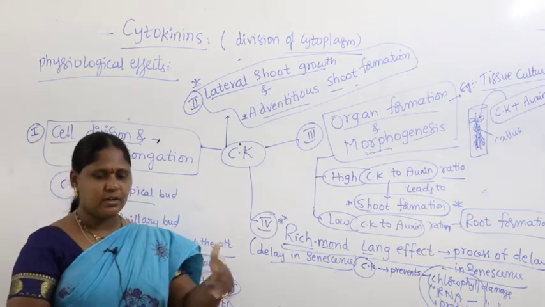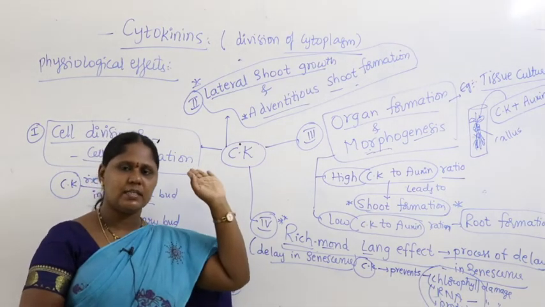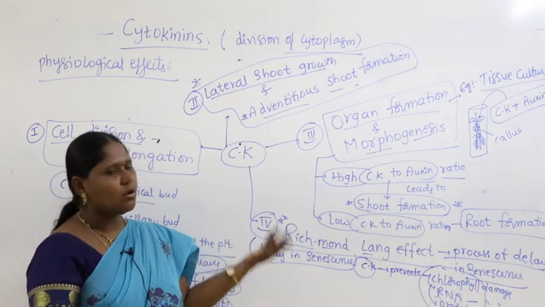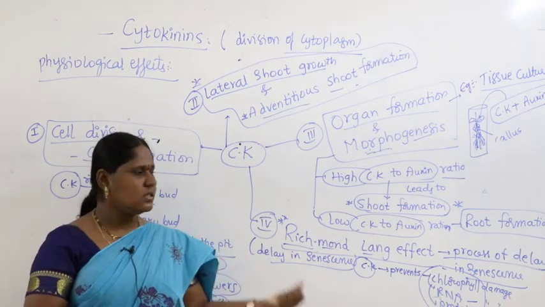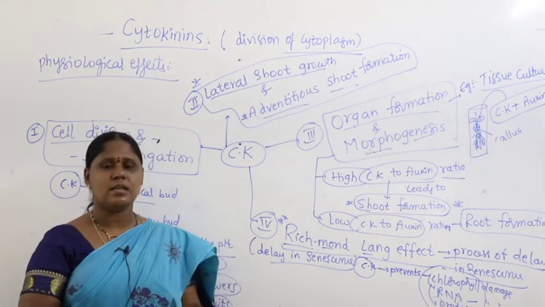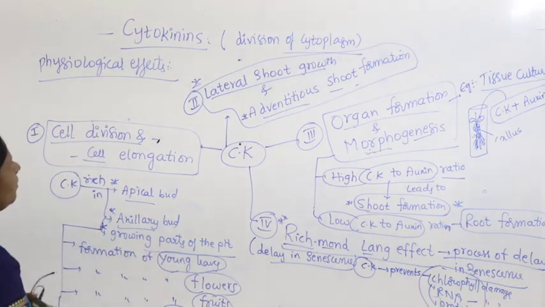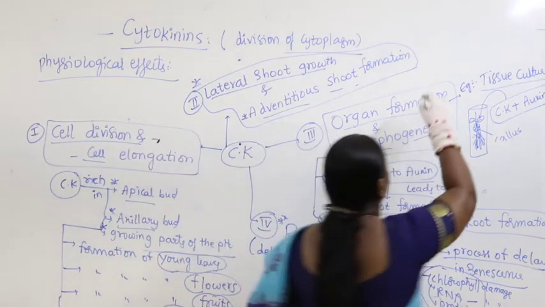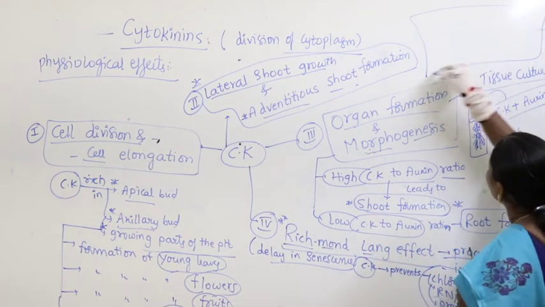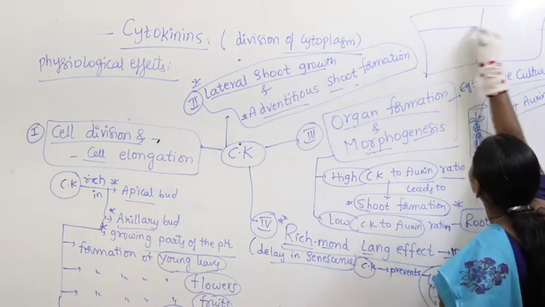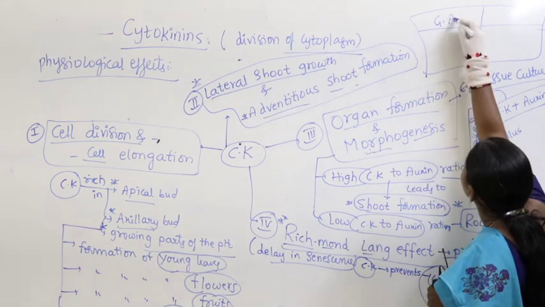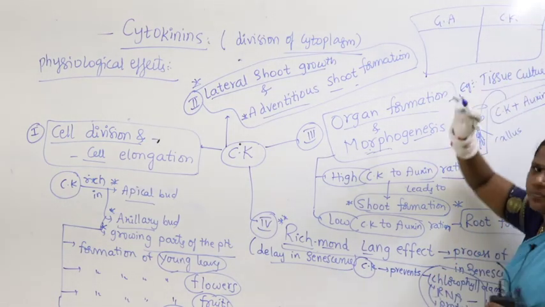So guys, if you recollect what we discussed, gibberellic acid also causes delay in senescence. Cytokinin also causes delay in senescence. So if you make the comparison here, I am writing here, see the similarities and differences. Gibberellic acid here, cytokinin here.